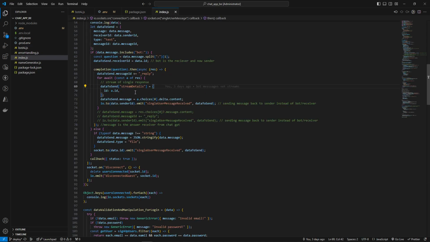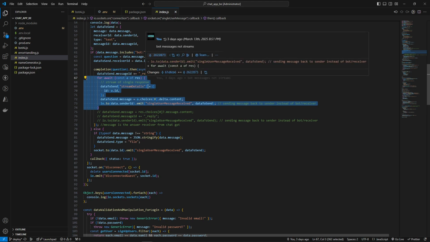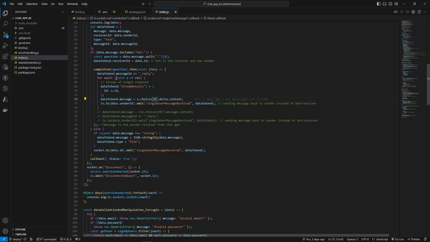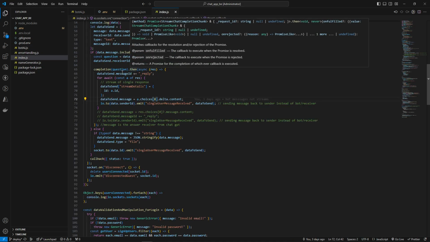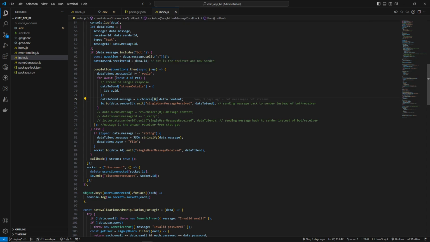Now in the backend, in the core logic, we have not made many changes. We had these three lines, and we have replaced them with this kind of loop. As of now, we are receiving iterators from this API. From this function, we are just saving iterators, not promises now. From those iterators, we have a loop. We are looping through those iterators, and we are also awaiting. We are waiting for each and every single iterator to come and then resolve it.